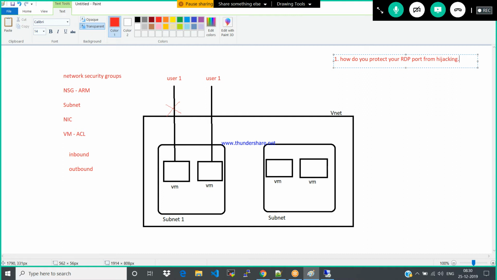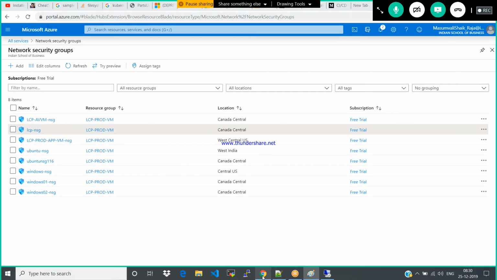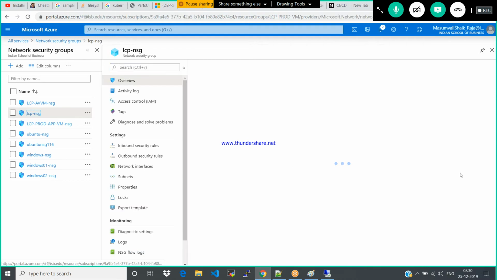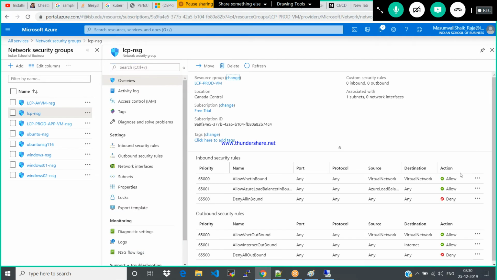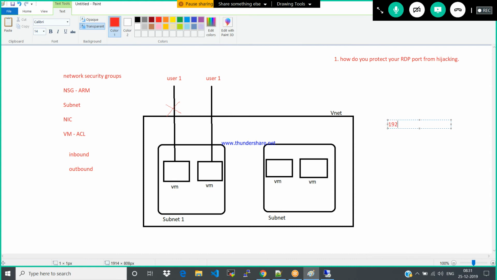Okay. Now, let's go back to the network security groups. Let's assume my on-premises IP address, from which I am accessing, is 192.168.10.20.